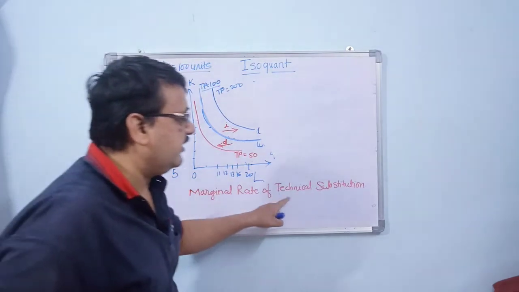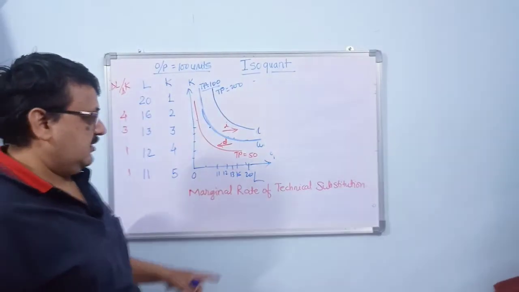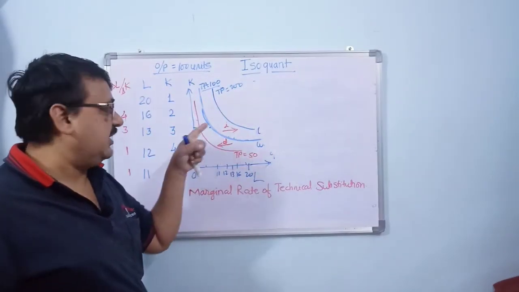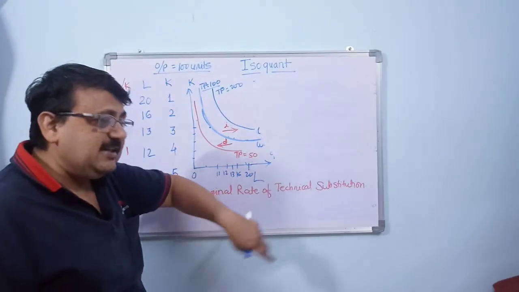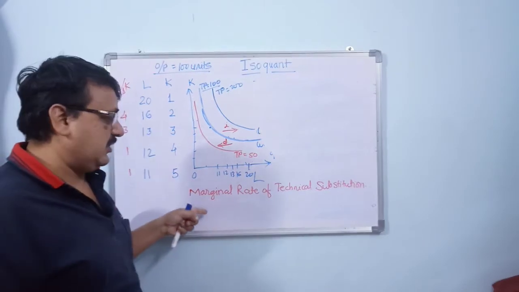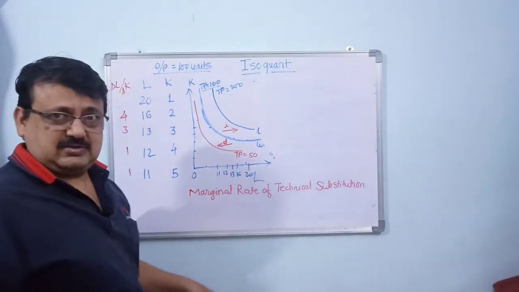Marginal rate of technical substitution. Why is it technical? Because it is related to production activity, where we are replacing people by machines. That's why it is called technical substitution.